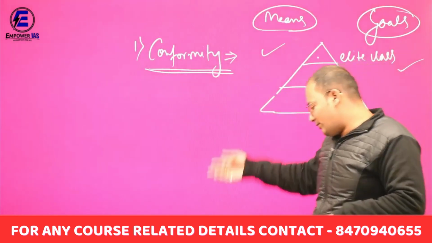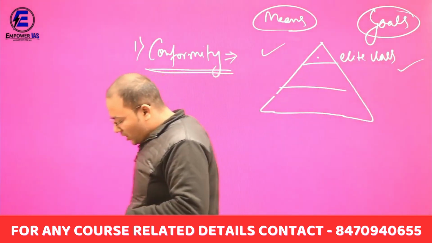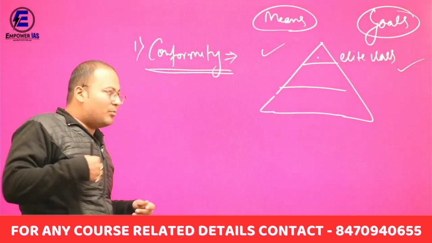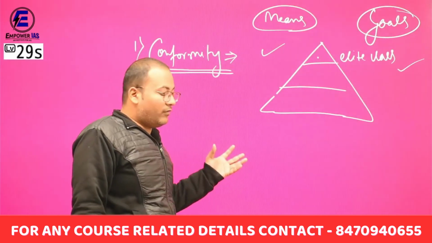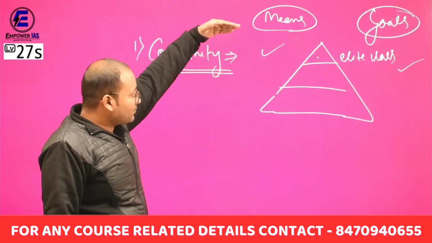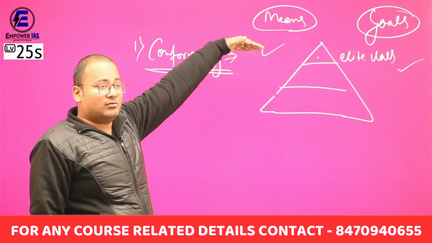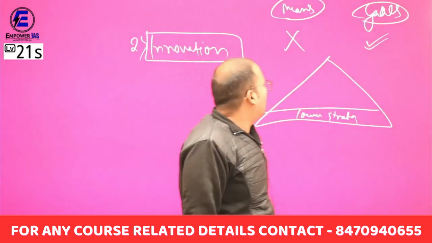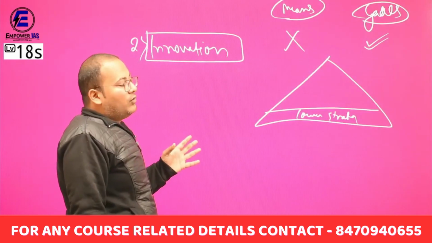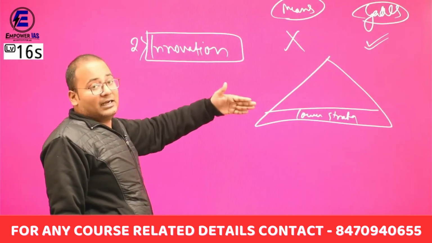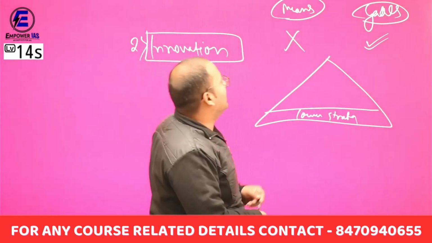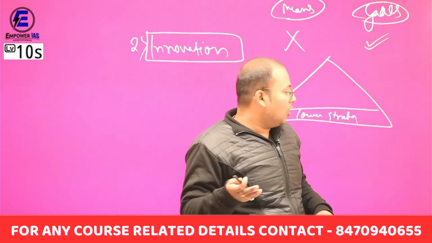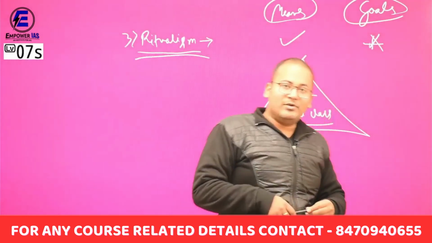Now there are five ways in which people can respond in a particular society. The first is conformist. They are always at the higher status of the society, following the means and the goals of the society. What about innovation? They are innovators. They are placed at the lower strata of the society and they avoid the legitimate means because they are much more dedicated towards their goal. For that they can also use illegitimate means.